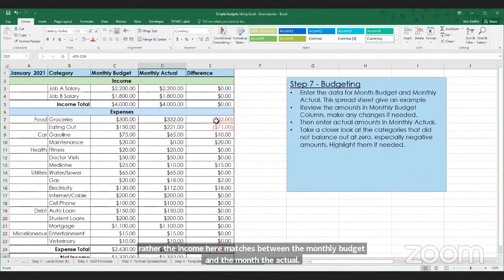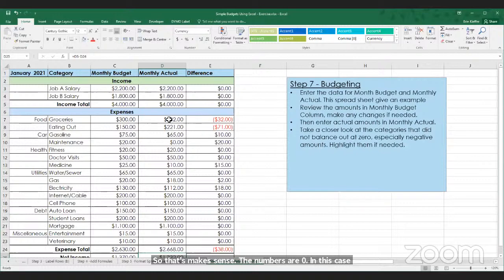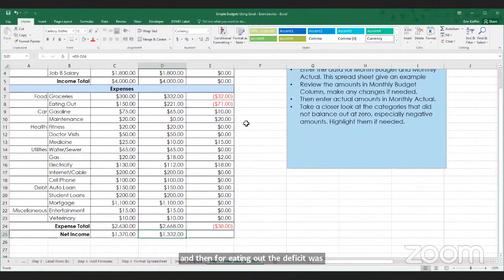In this case, the grocery budget for this month exceeded the expected expenses, so the deficit here is $32. And for eating out, the deficit was $71. But for the rest of the spreadsheet, it either broke even or hit a surplus.